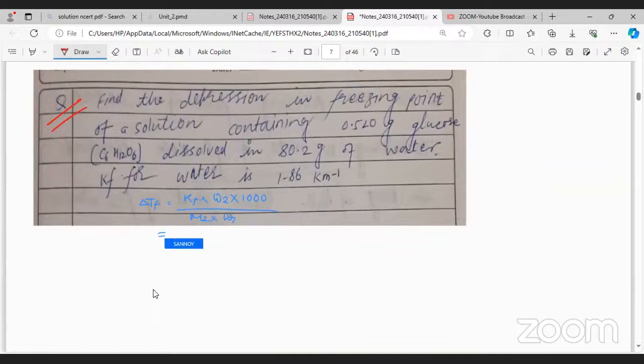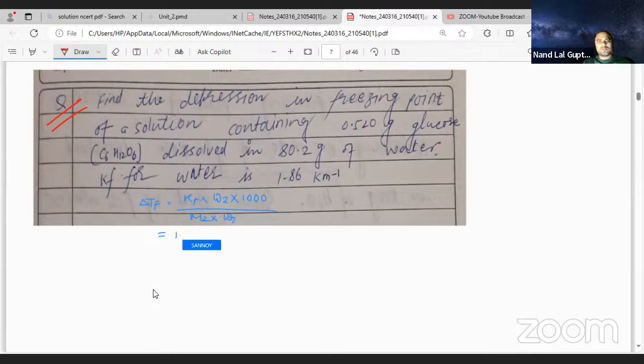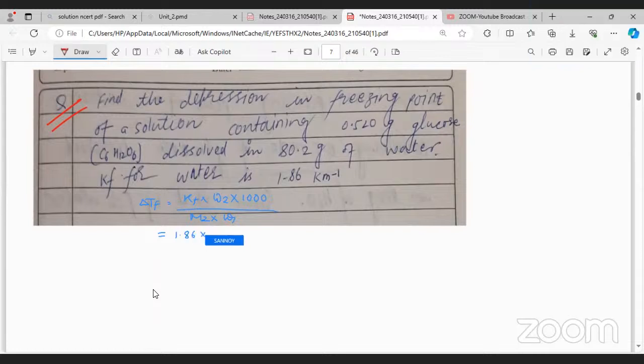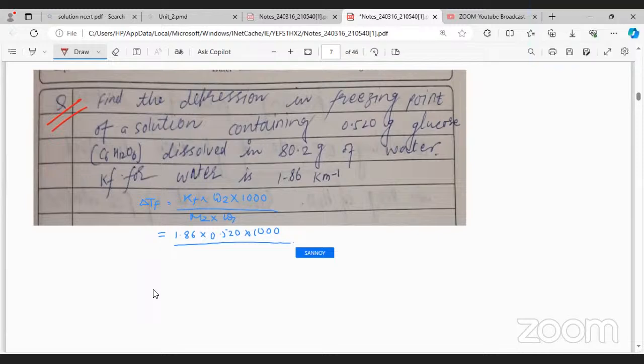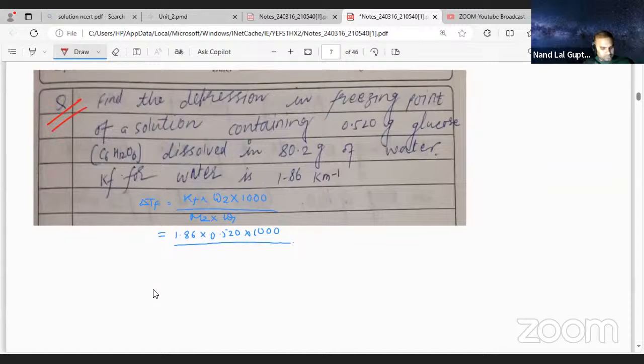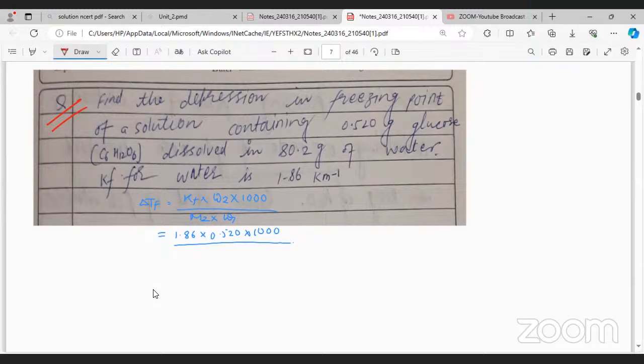So the values are given. KF is 1.86. This one 1520. M2 water. This is C6H12O6. Molar mass for this one, C6H12O6.